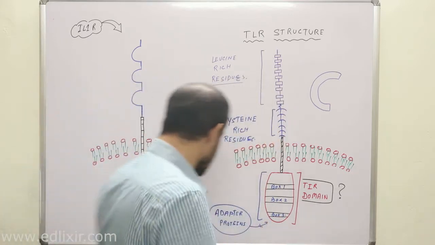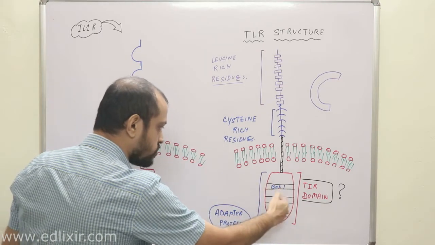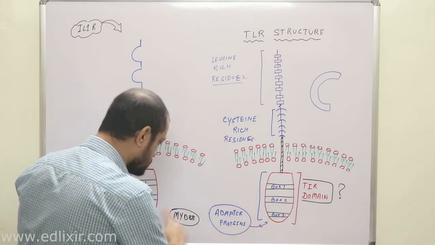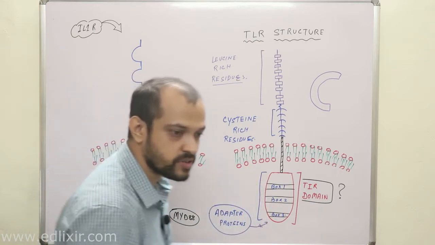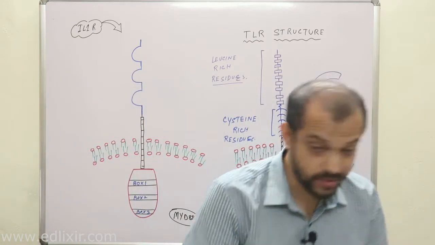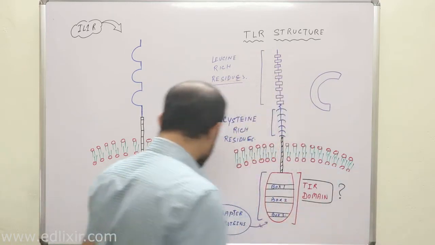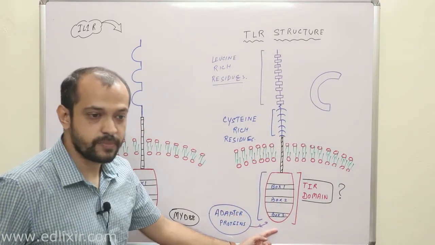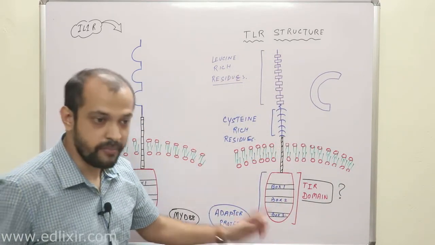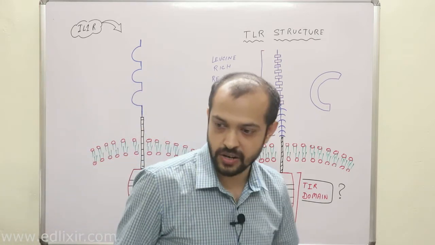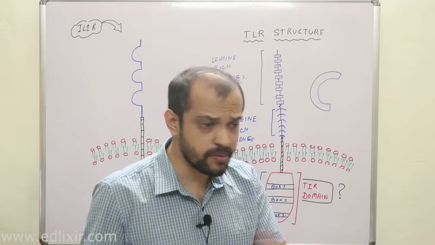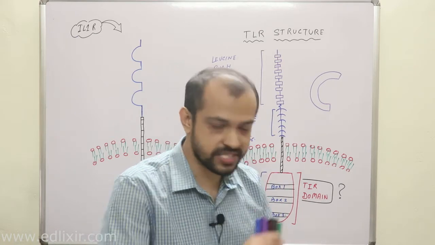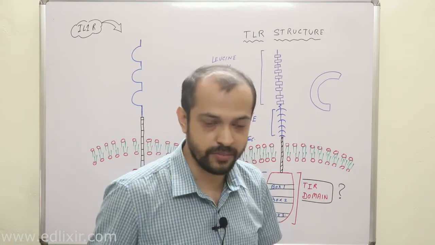Clear? That means suppose there is a mutation in box 1 or box 2 or box 3 region, then MyD88 will not bind with this particular TIR domain, and therefore the innate immune response will not be complete or will not actually initiate, because after the binding of MyD88, a MyD88 dependent pathway will start, which will lead to the formation of inflammatory cytokines, which is the first step in the development of your innate immune response.